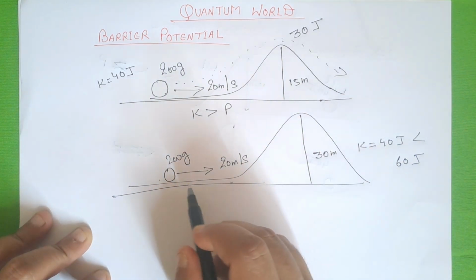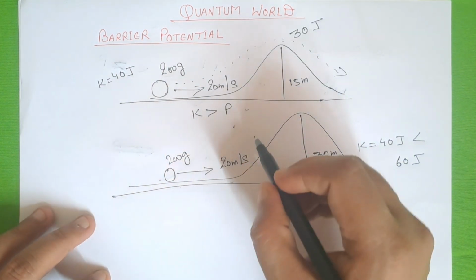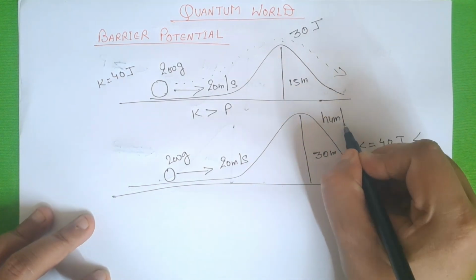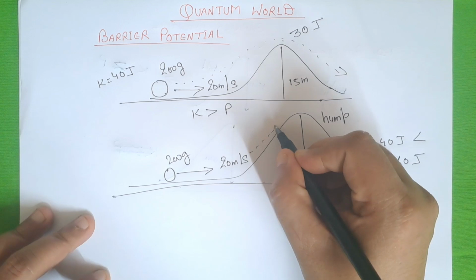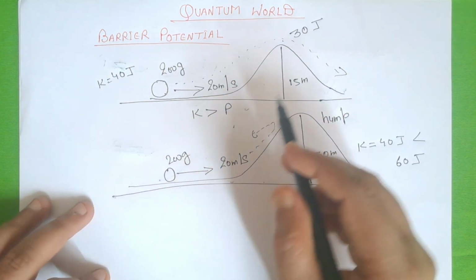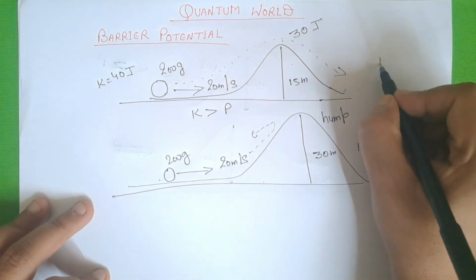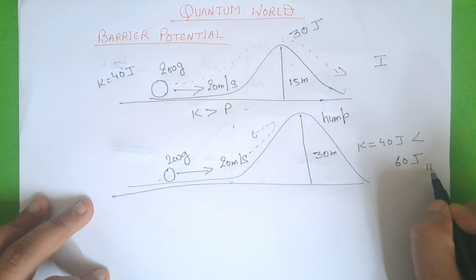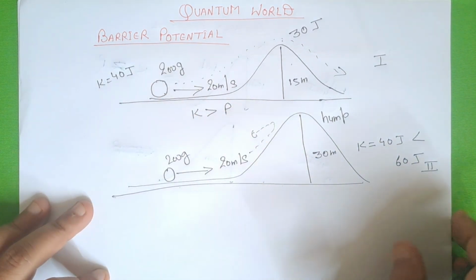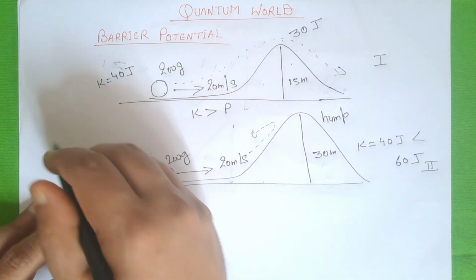In this case, the ball will not be able to climb this hump or this small hill. It will return. So this is case 1 and case 2. This example is the example of barrier potential. This is the classical example.